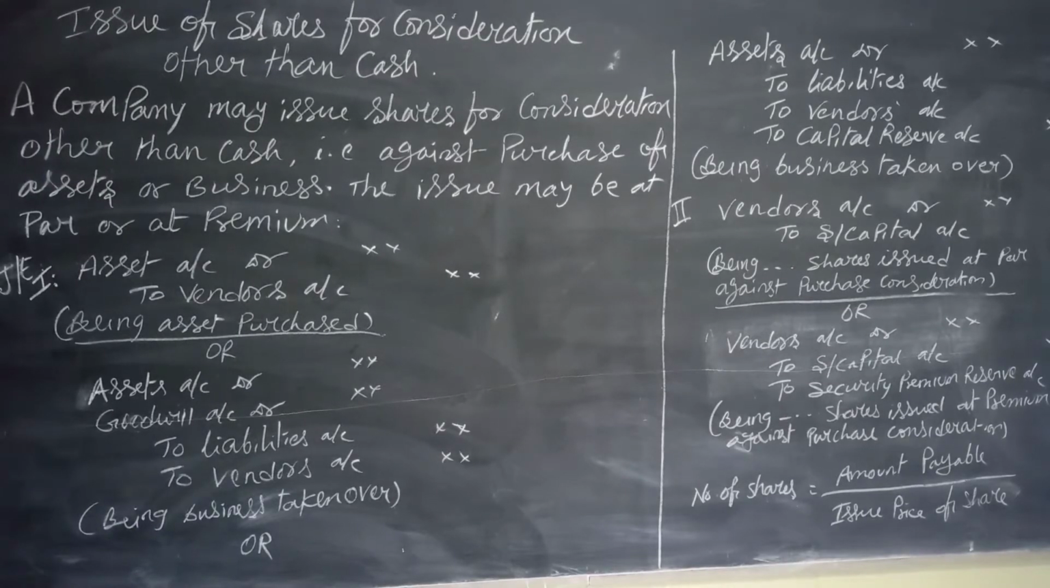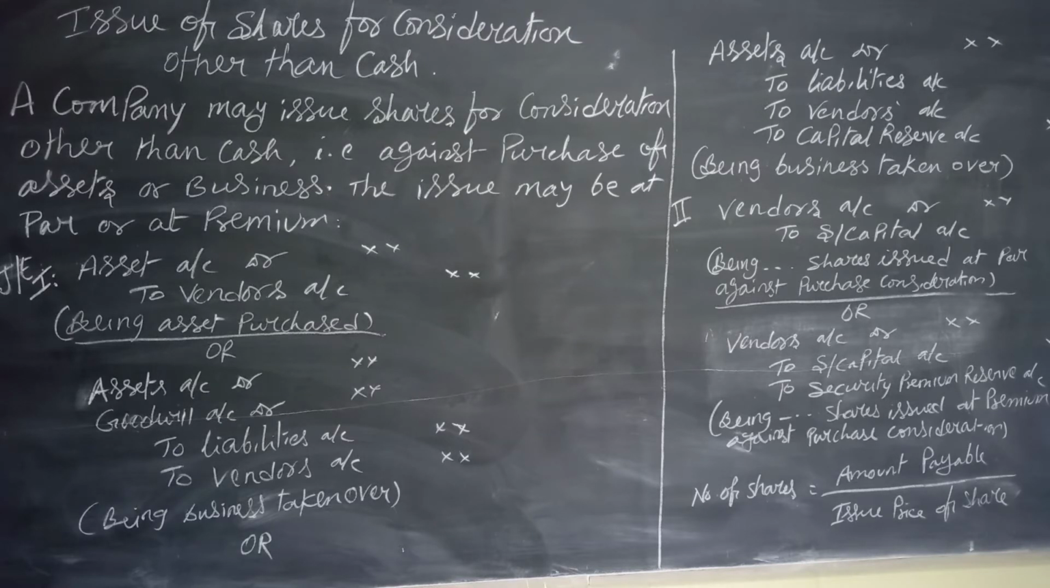Dear children, the new topic: company accounts, issue of shares for consideration other than cash. So far we have seen that we take money from the shareholders, the applicants, and we issue or allot the shares. Now sometimes the company may issue the shares without taking money also.